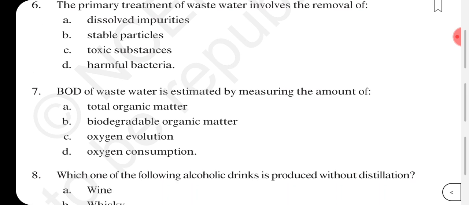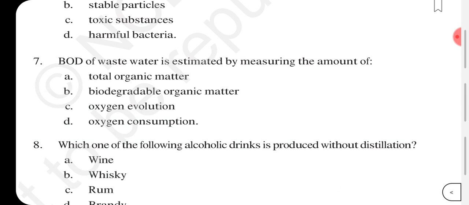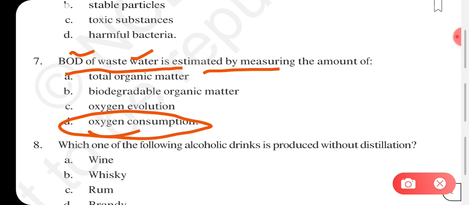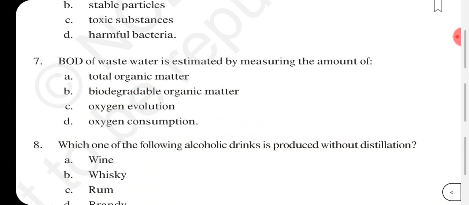Moving on to the next question, question number 7. BOD of wastewater is estimated by measuring the amount of total organic matter or biodegradable organic matter, oxygen evolution or oxygen consumption. So BOD of wastewater is estimated by measuring the amount of oxygen consumption. Biological oxygen demand, that is BOD of wastewater, will depend upon the amount of oxygen consumption taking place.